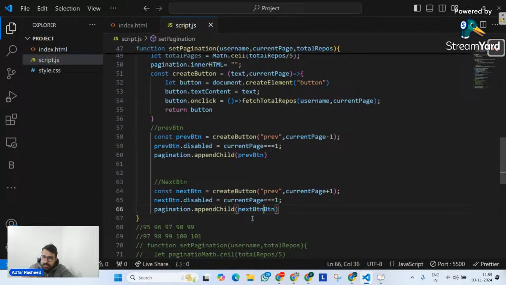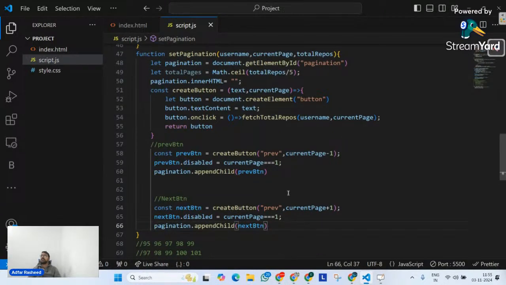Now, you guys tell me one thing, a very simple and straightforward question. Depending on it, I will get an idea how well your logic exists. If you remember, previous will be disabled when my current page is 1. Similarly, the next button should be disabled when my current page is... Come on, guys, I need a few answers.